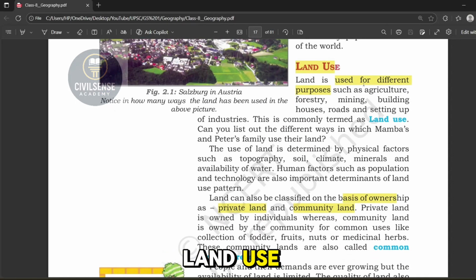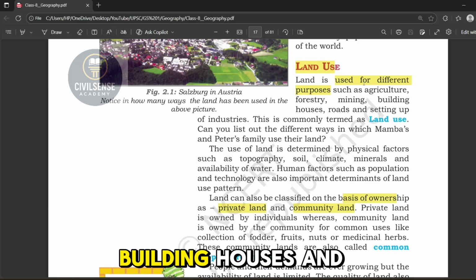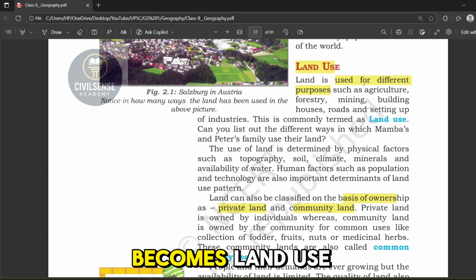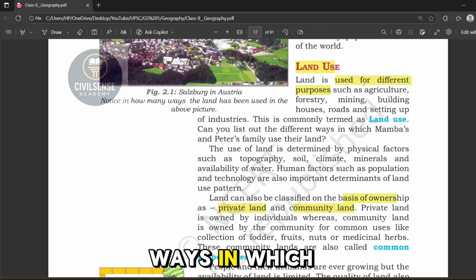Now, what do you mean by land use? If the land is left unused, it remains just land. But when we use it, for example, for agriculture, forestry, mining, building houses and roads or setting up industries, then it becomes land use. So land use means the different ways in which land is utilized.